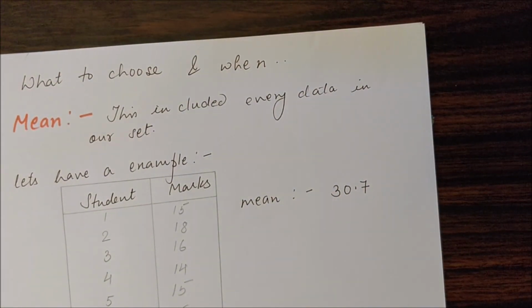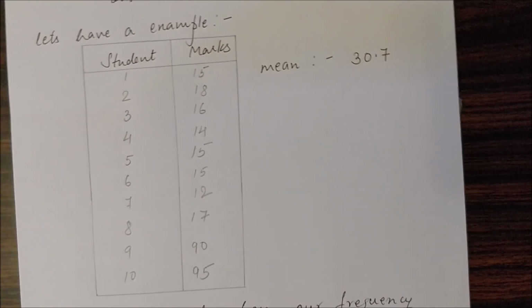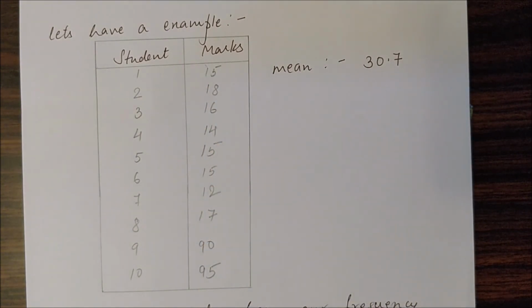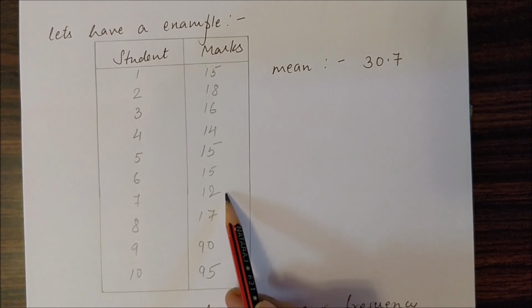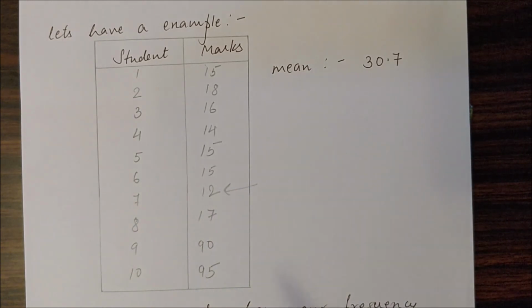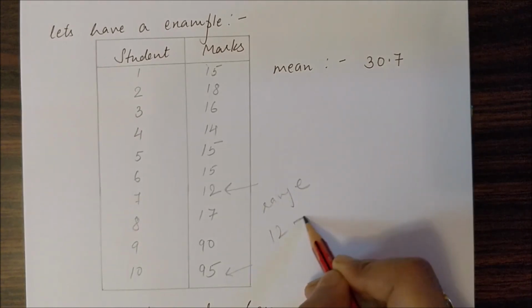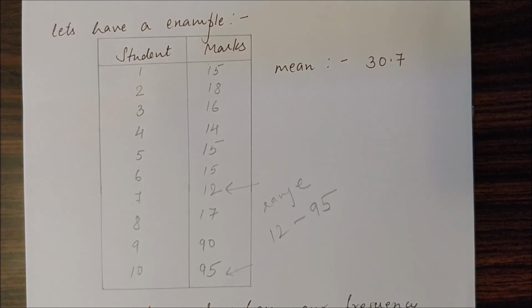Let's say we are having this data, student and marks. These are the student IDs and these are the marks. We can see there is a wide range of numbers. Range of numbers means the minimum marks and the maximum marks. This is called range. In this particular data, my minimum is 12, and my maximum is 95. Therefore, my range of data becomes 12 to 95. Now, if we calculate the mean of this data, it comes out to be 30.7.